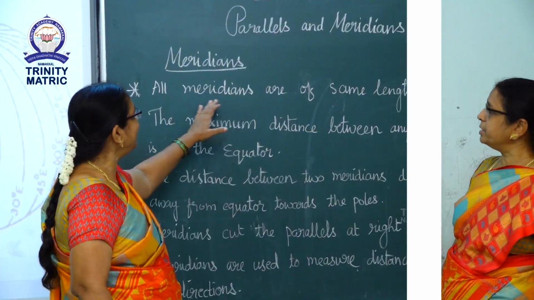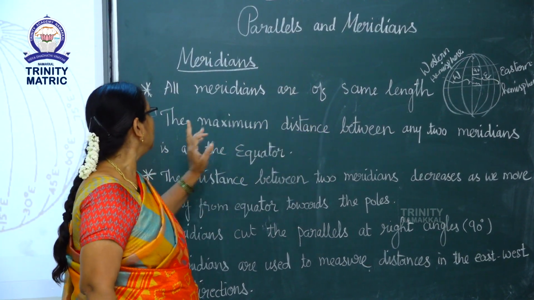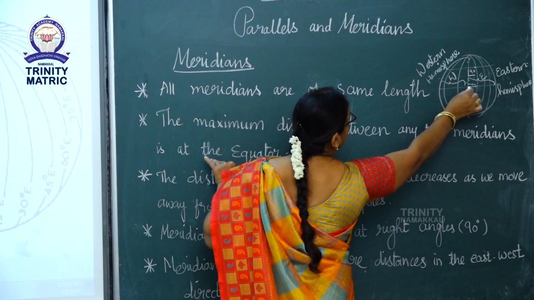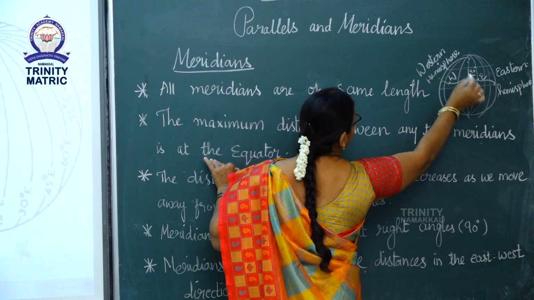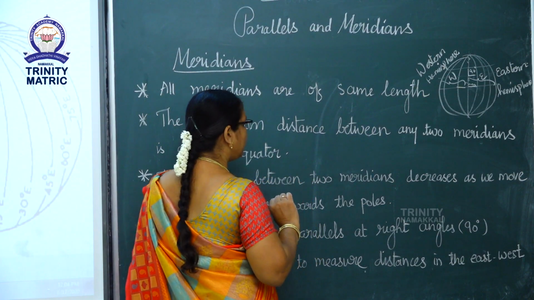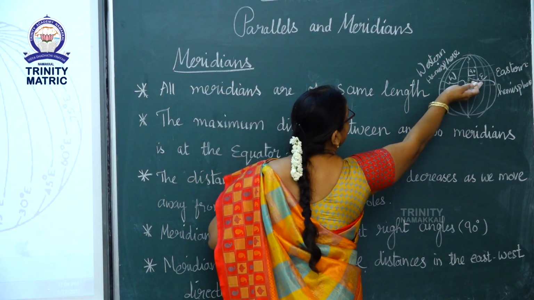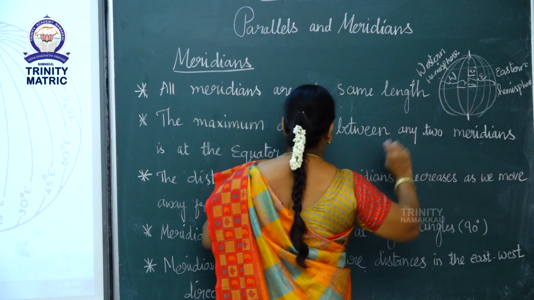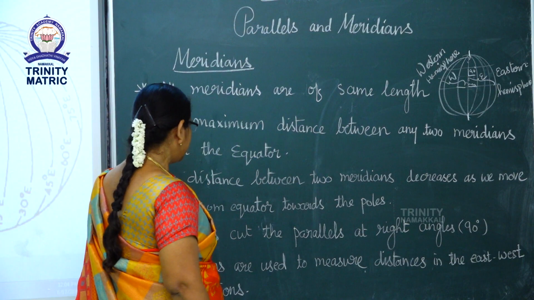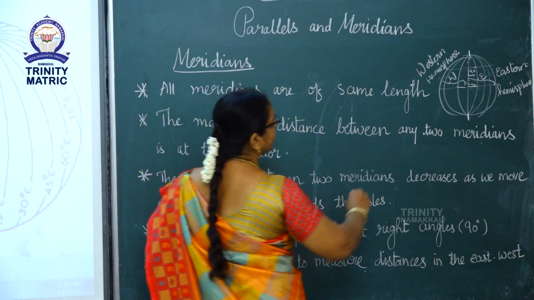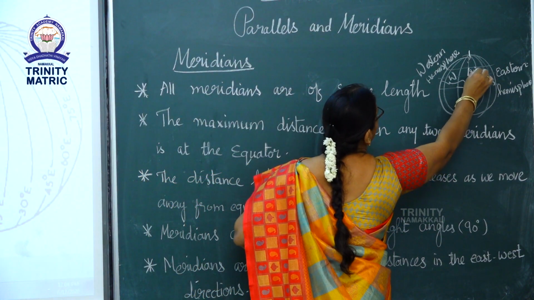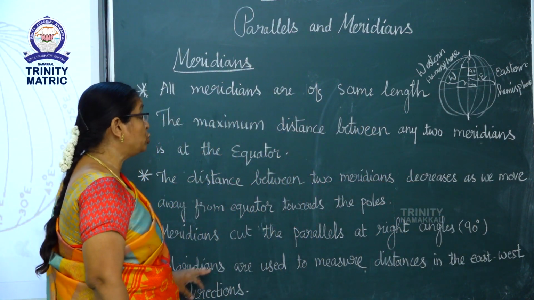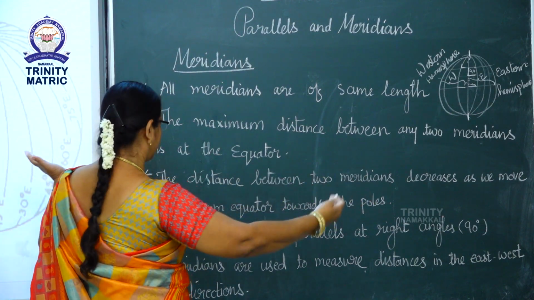Again, all meridians are of same length. The maximum distance between two meridians is at the equator, that is this one. See here, the distance between two meridians decreases as it moves towards the poles, these poles. Meridians cut the parallels at the right angle. See here, meridian cuts the parallel at a right angle. Meridians are used to measure east-west directions.